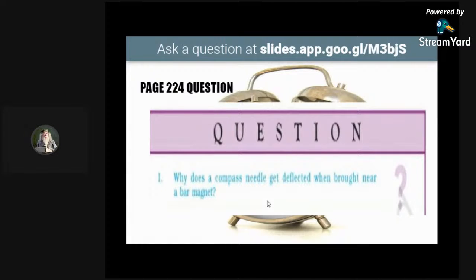Why does a compass needle get deflected when brought near a bar magnet? Who knows the answer?